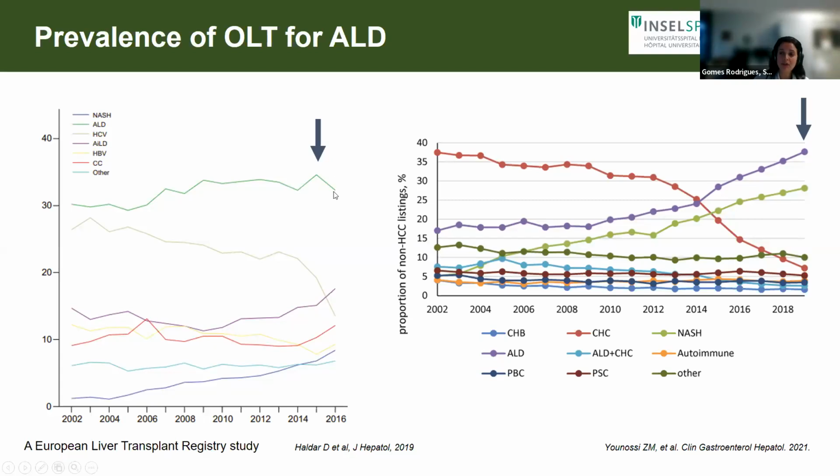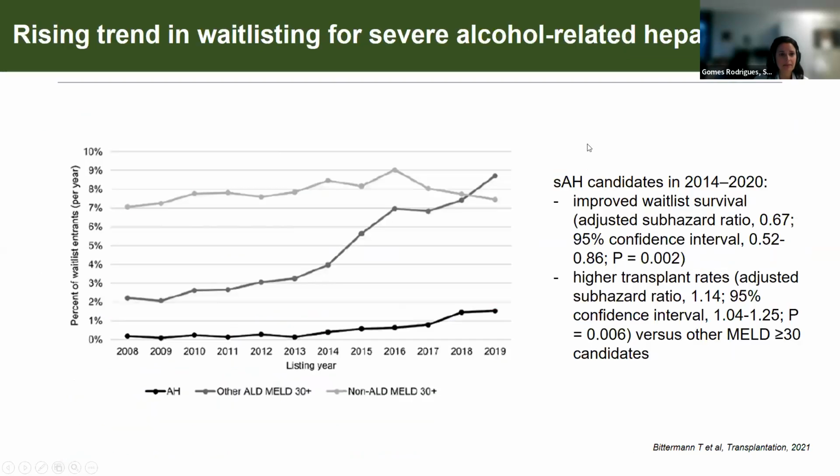Some data showed that after the COVID pandemic, there was a clear rise in referrals. And here, when we look at the proportion of non-HCC listings, so we usually separate this non-HCC, HCC, we see in this graph in purple that ALD listing continues to rise over time. In addition, we also see, of course, metabolic associated liver disease as a rising cause for liver transplant listing.